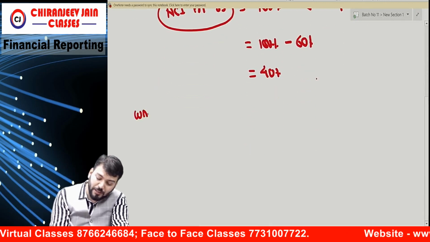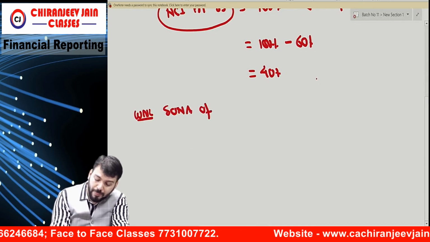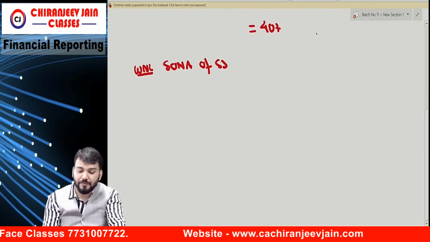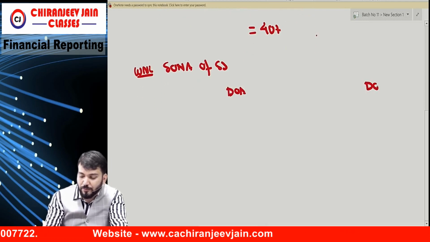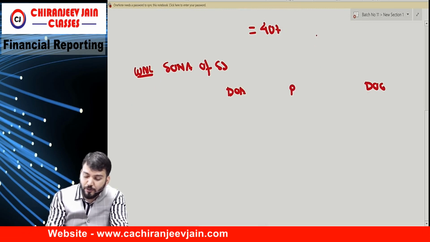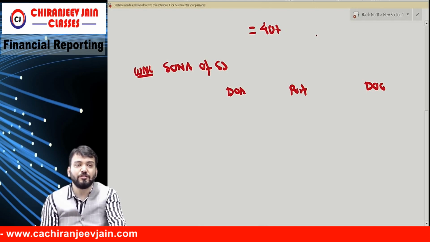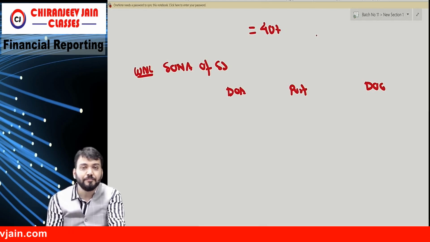Then working note number 2 will prepare SONA of what? SONA of SS. Correct. Understood. So we'll do date of acquisition, date of consolidation and post period, correct?